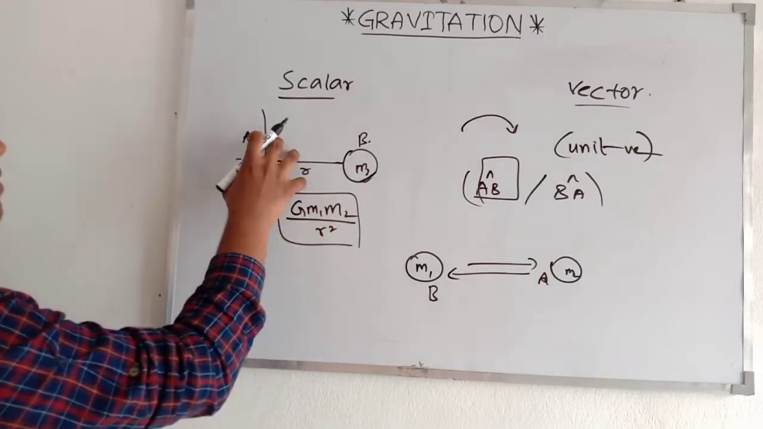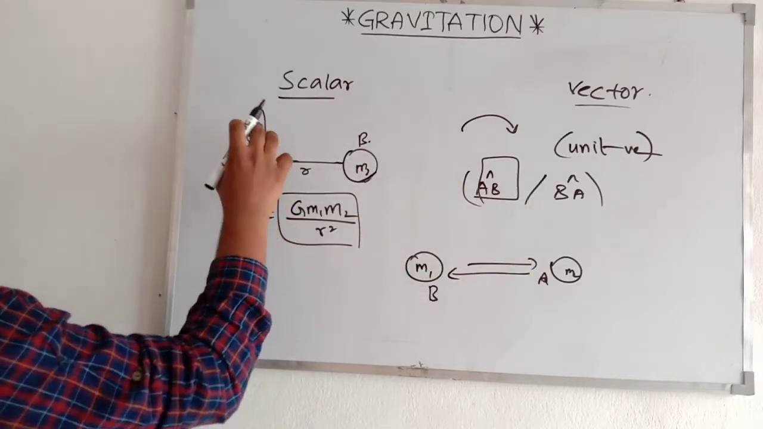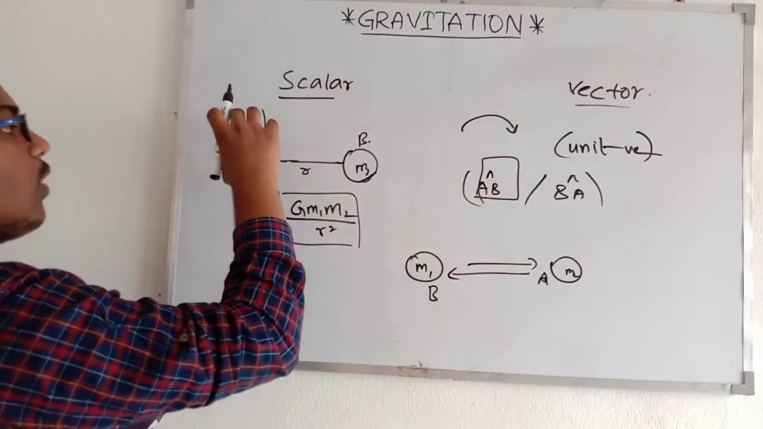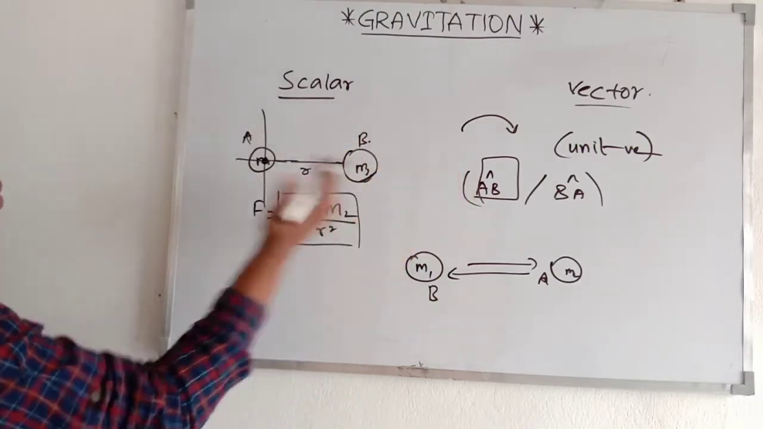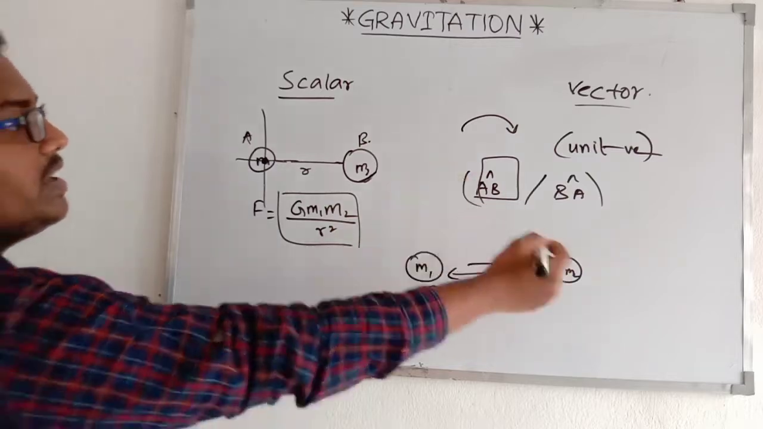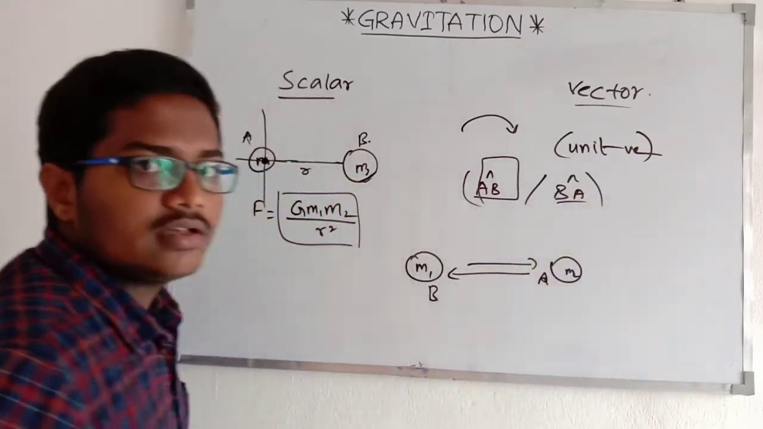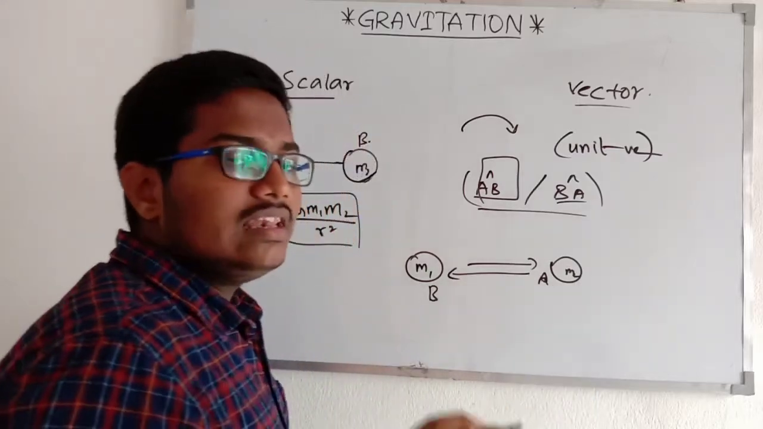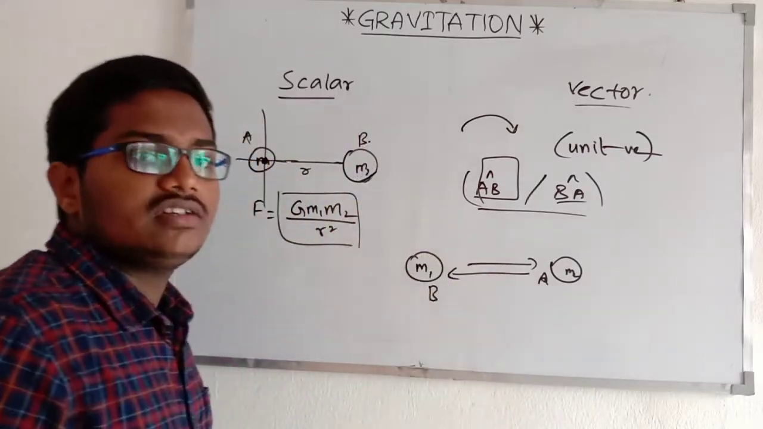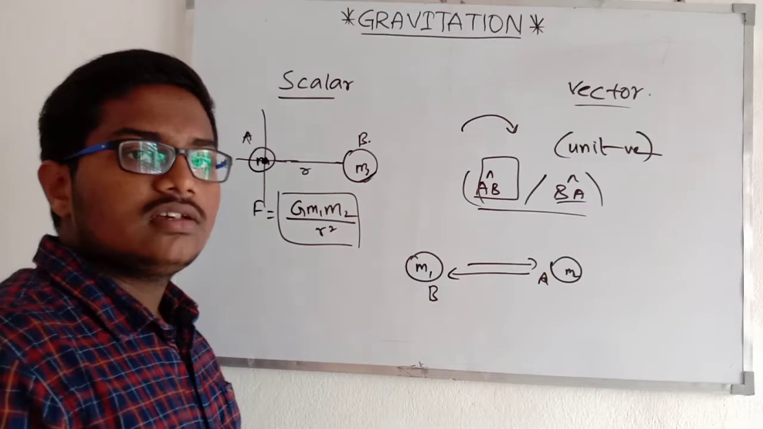And in the opposite case, the force exerted by the mass on the B point is towards the A. Towards the A means B to A, BA cap. Yes, we have successfully calculated the direction of the gravitational force.